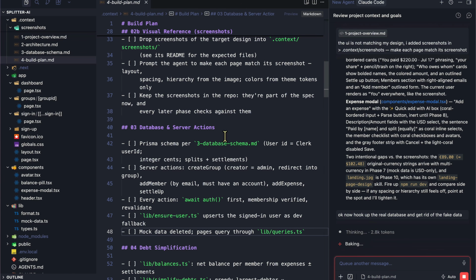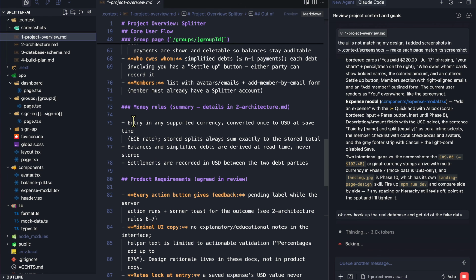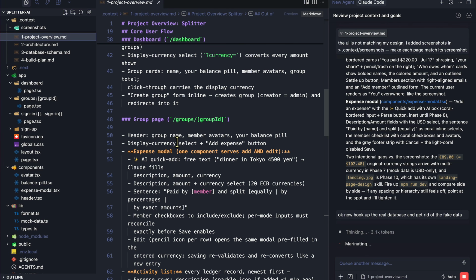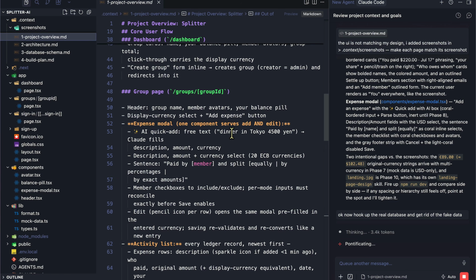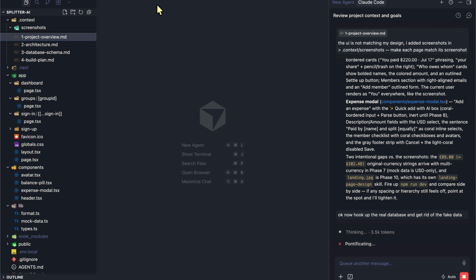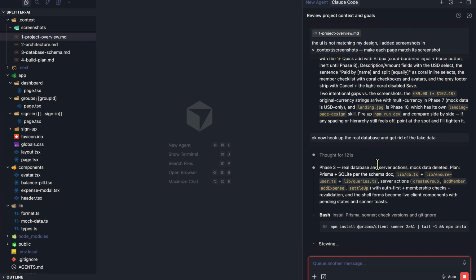But this is the next step in our process. And if you take a look at project overview as well, it's getting all the overview from here, like what your dashboard looks like, what this group page looks like, and so on. So let's see now what it comes up with. All right, so phase 3, real database and server actions, mock data deleted.